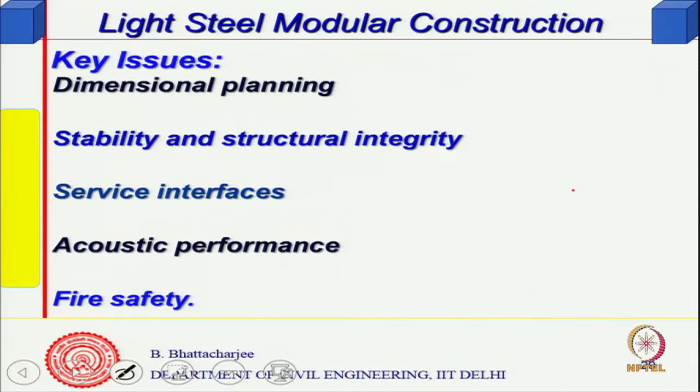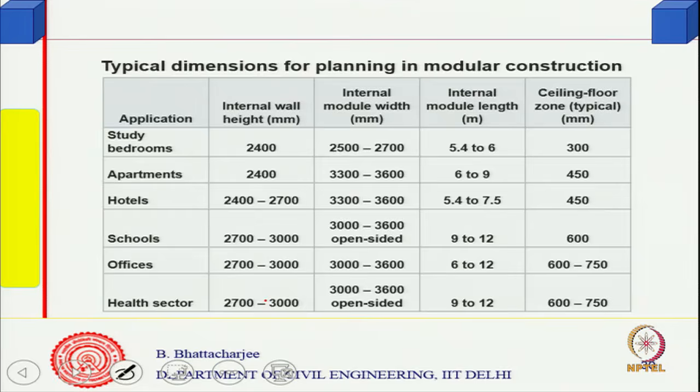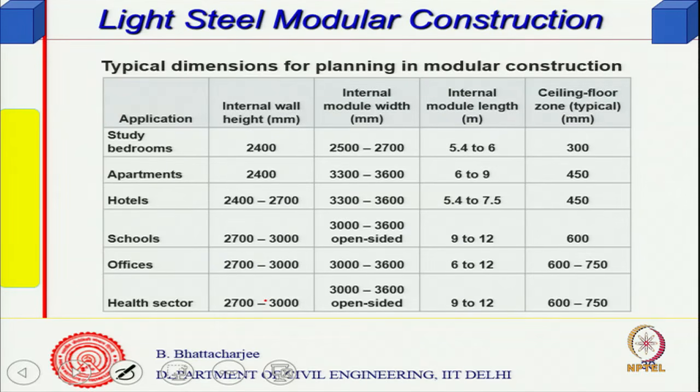So, the key issues that are there, obviously you have to have dimensional planning, stability and structural integrity, service interfaces, acoustics and fire performance. These are the major key issues, and typical dimensions of planning in modular construction.